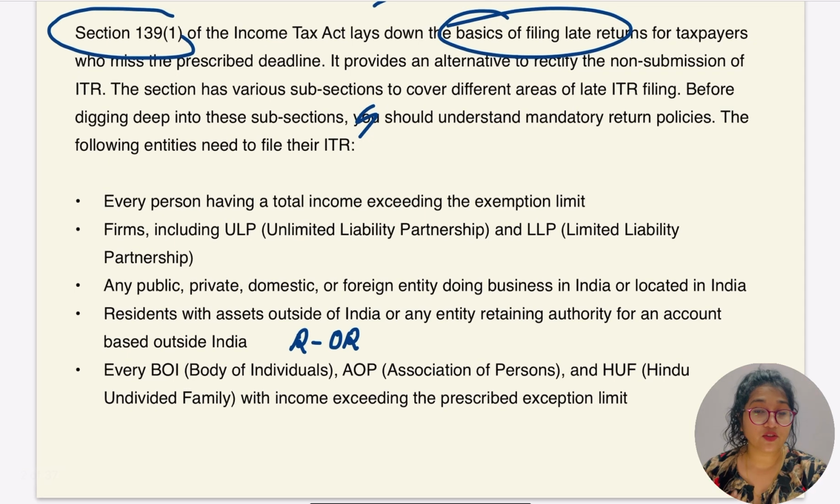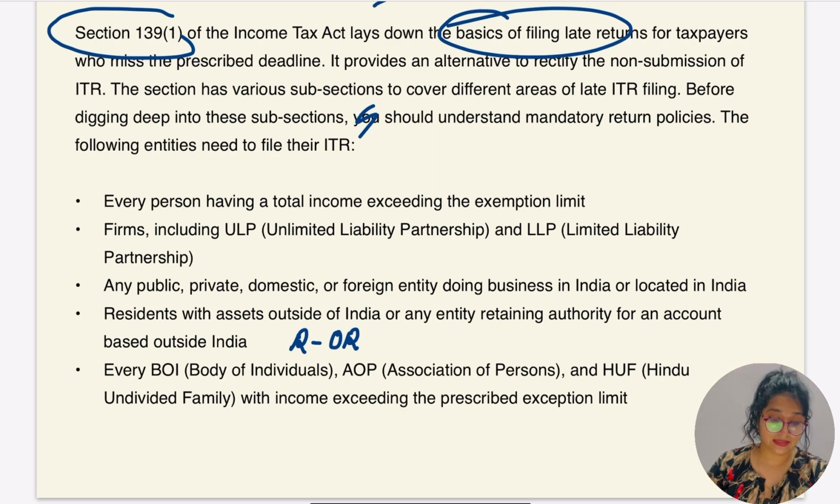Okay, in section 139 we are going to read that there are some returns which we can definitely file late. There are some returns which we can recorrect. They are belated returns, defective returns, and so many things are there. So let's find out which entities need to file the ITR.